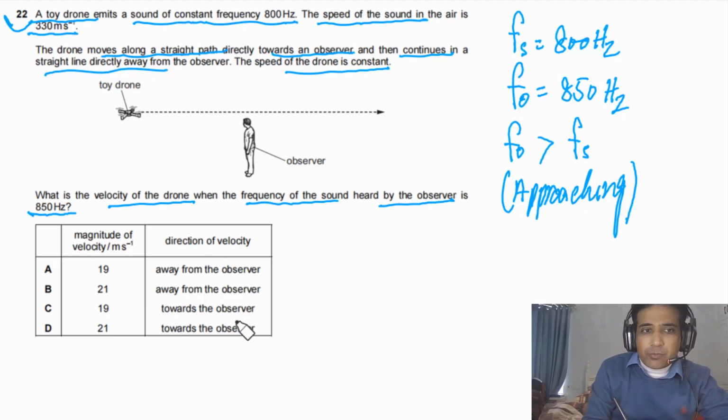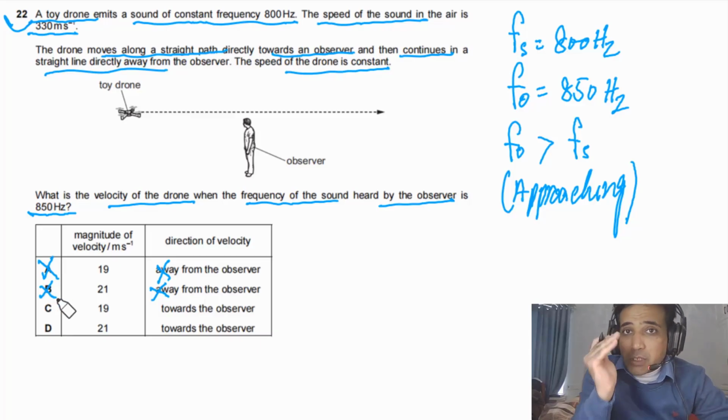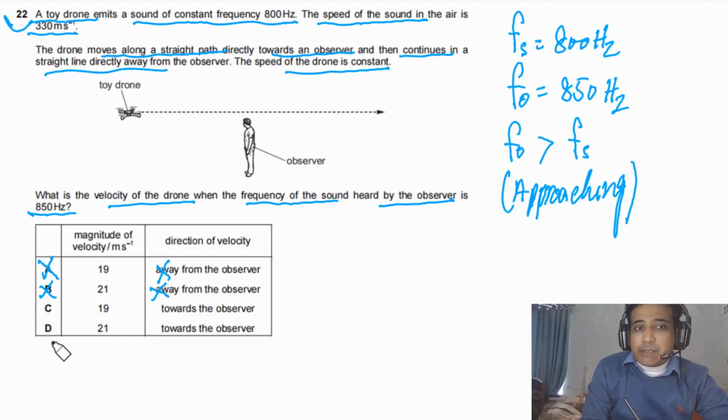Now, if you look at the given options, it means option A is not possible. This is moving away, so this is incorrect. This is also incorrect. So we can eliminate options A and B. So in the exam, quickly, if you look at these frequencies, you can find out the source is approaching. So you can quickly eliminate A and B. Now, the answer can be C or the answer can be D.